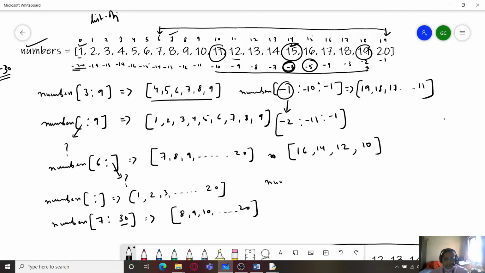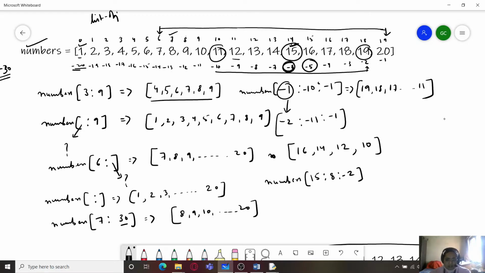So in that case my list slice would be, I'm starting from 16, that is minus 5, or even I can write 15. So I'm starting from the value 15 and I'm ending at 10, which is my 9. So I'll be taking one value extra towards this side, that is 8, and I'll give minus 2 over there.